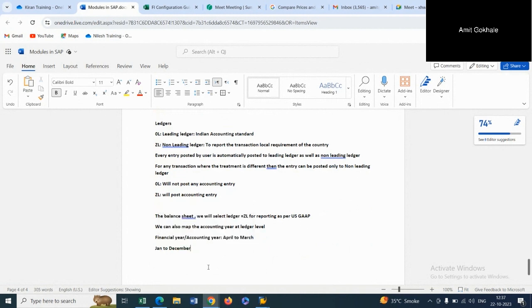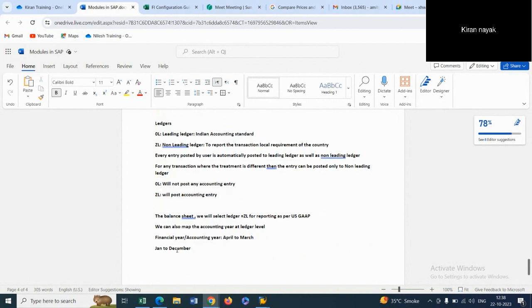So here another benefit is that we can give a different financial year to the non-leading ledger. It will select ZL and it can report the financial statement for the Jan to December period.